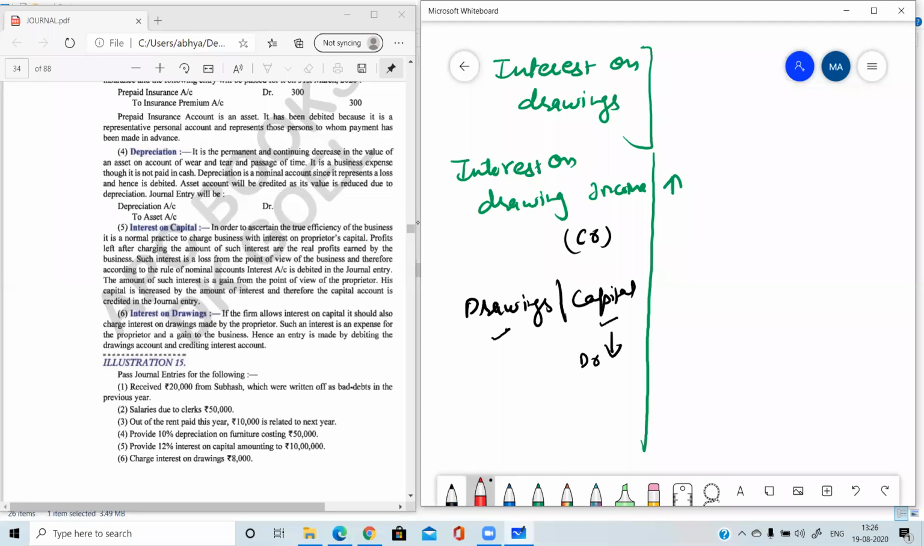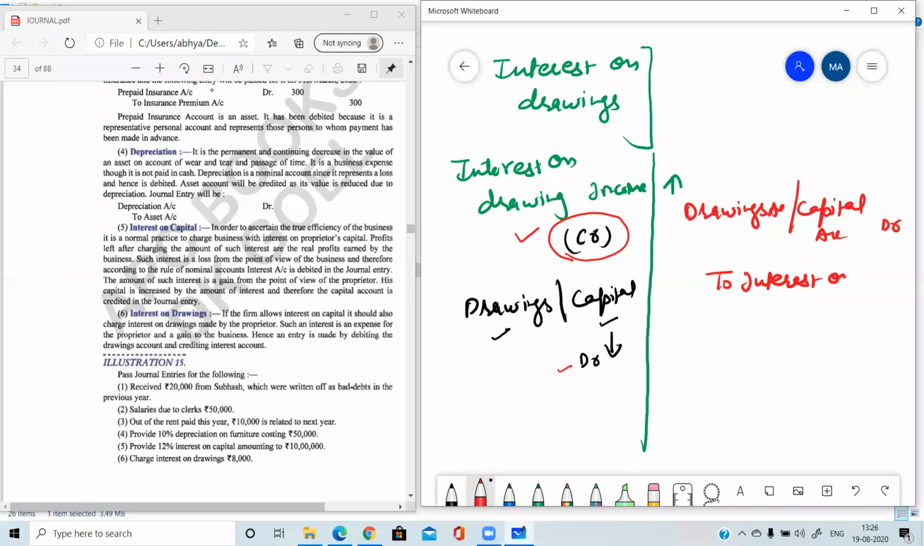I have also given you one trick. If you have identified one account to be credited, then it is understood the other account involved in the transaction will definitely be debited, because every transaction has two aspects, debit and credit. If you have already identified the credit aspect, then the other aspect will be debited. So the journal entry will be: drawings account or capital account, it's up to you, whatever you want you can write. Capital account debit to interest on drawing. So it's just the opposite entry of interest on capital.